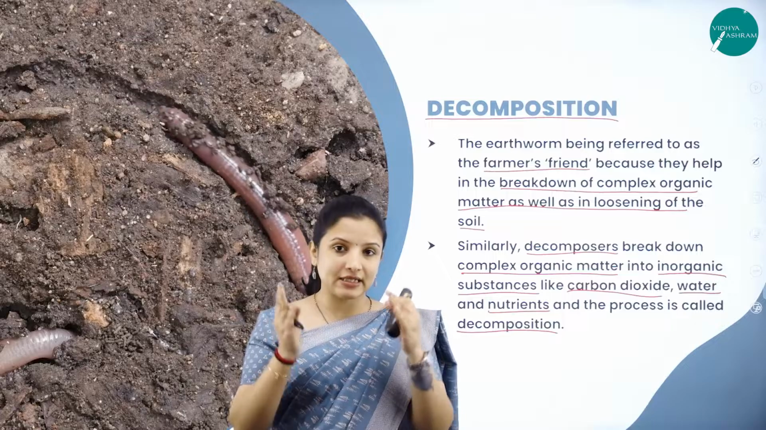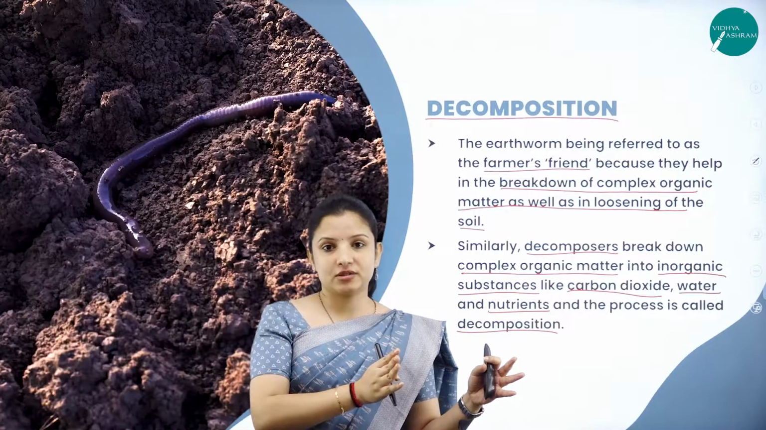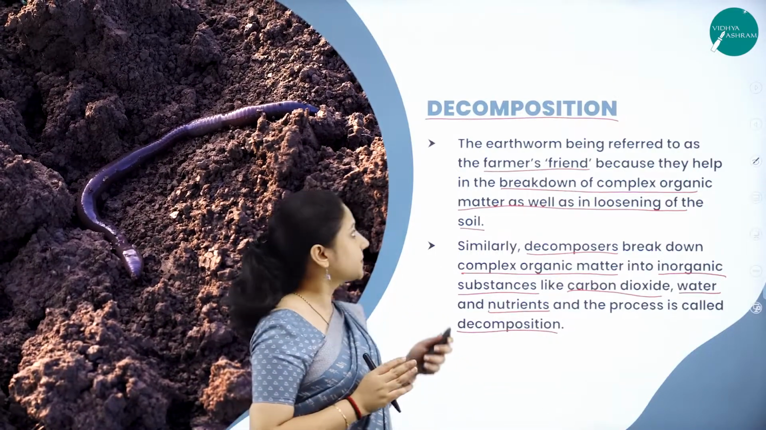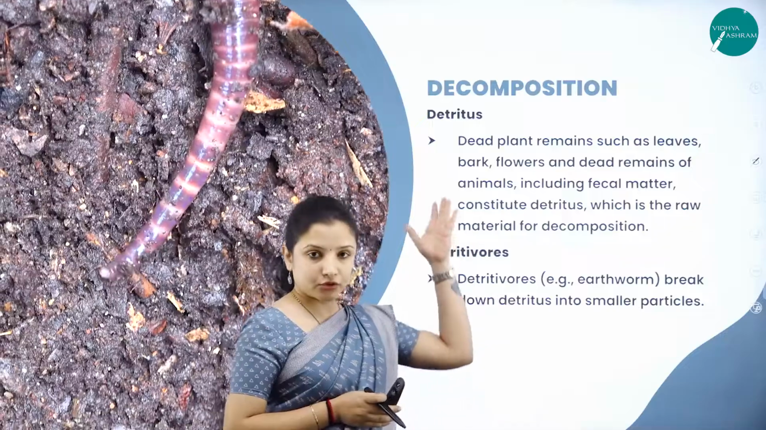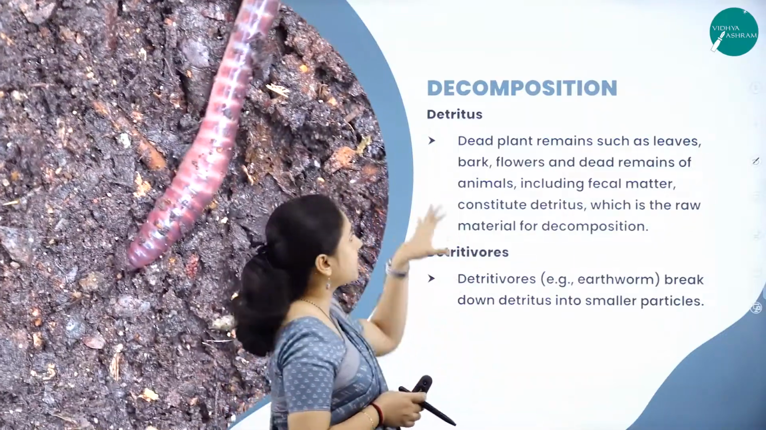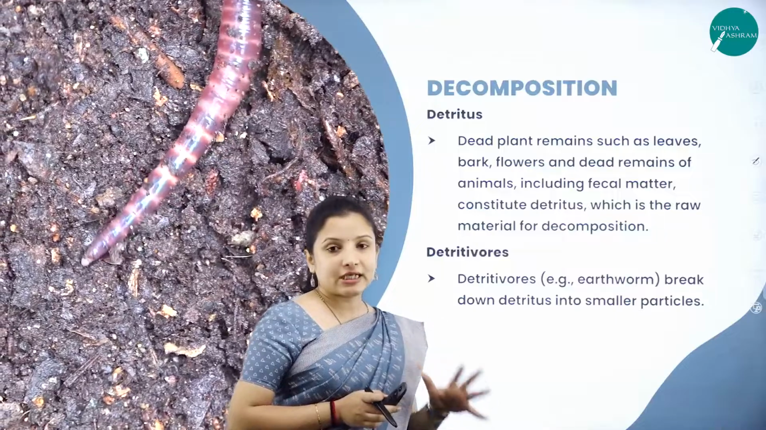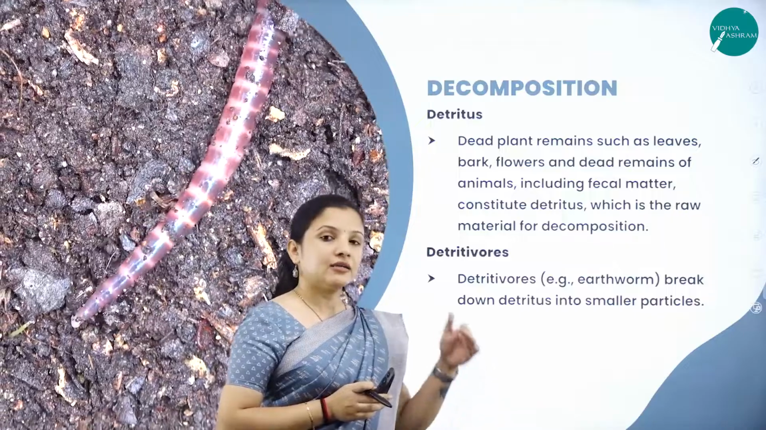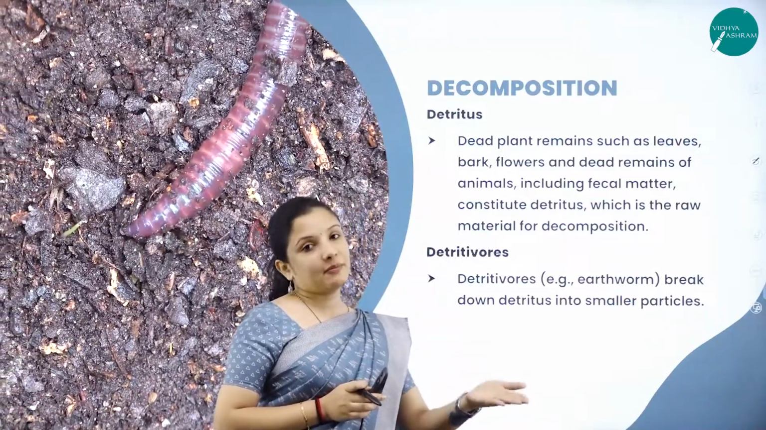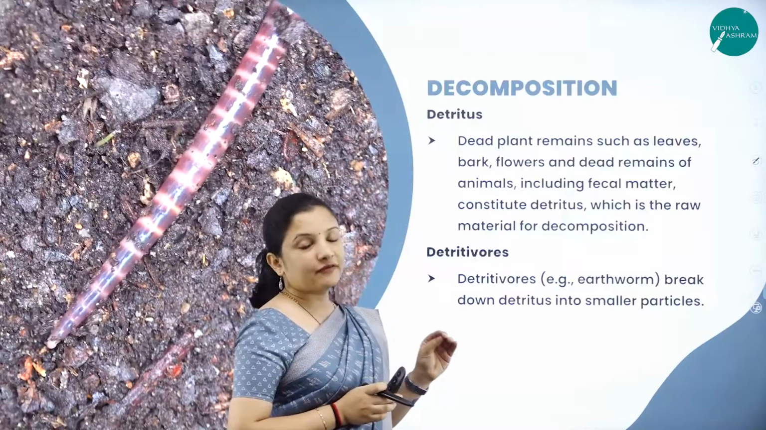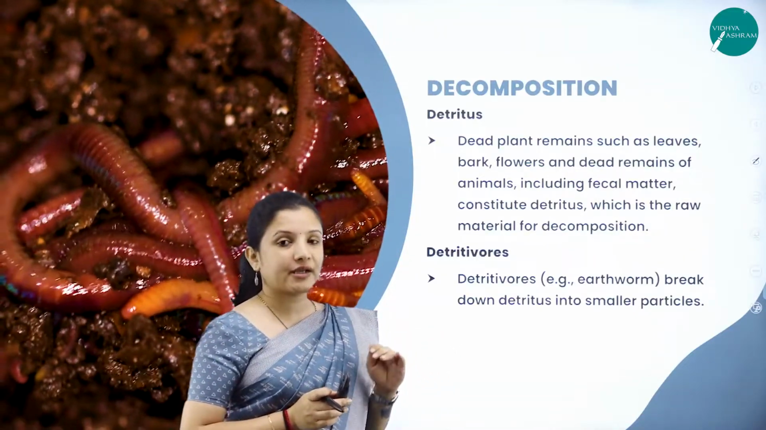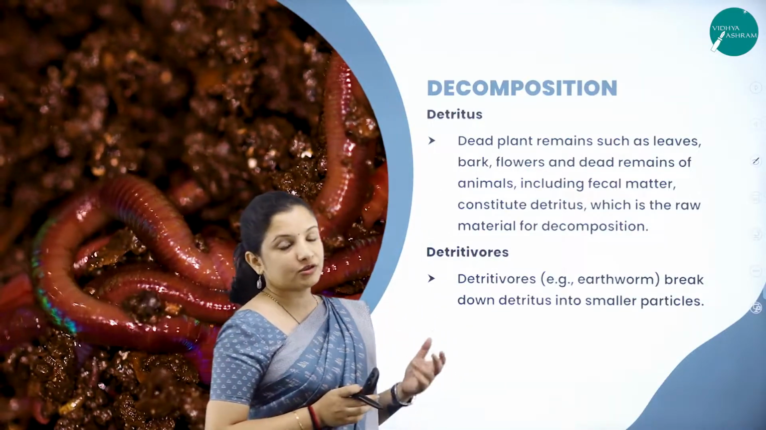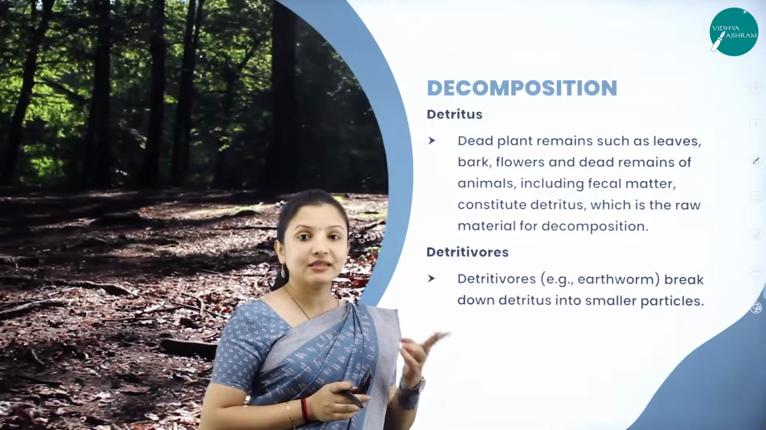Now you know what decomposition is and what decomposers are. The organisms which bring about decomposition are called as decomposers. So next let us study about two important terms under decomposition, that is detritus and detrivores. So detritus is nothing but the dead plant material that is present in the soil, and detrivores are the ones which break the dead plant material into smaller bits. So therefore earthworms are called as detrivores, whereas other microorganisms which help in decomposition are called as the decomposers. So that is the difference between decomposers and detrivores.